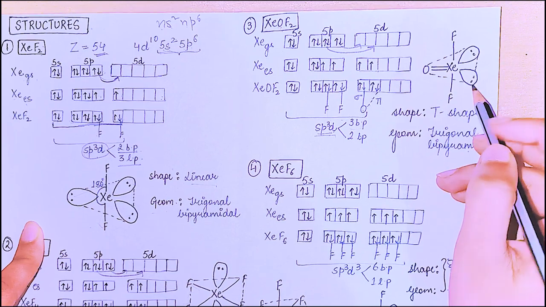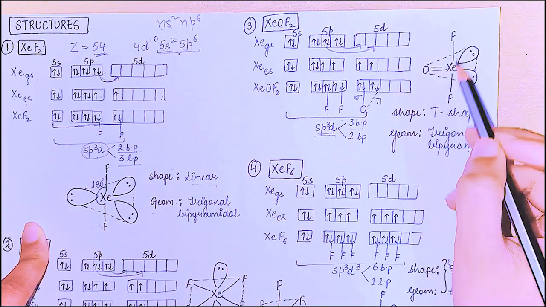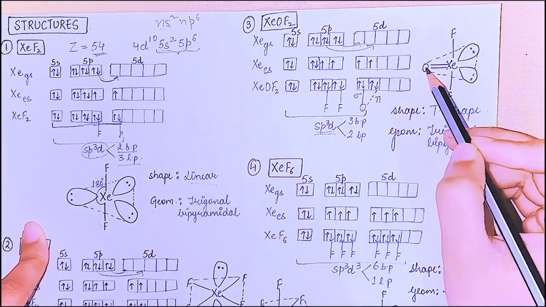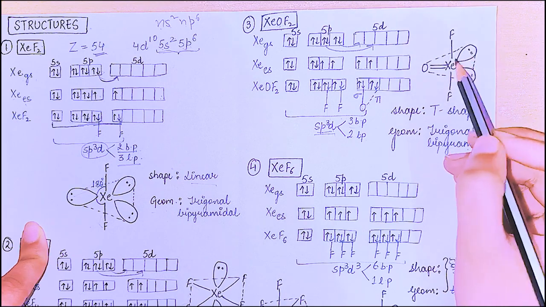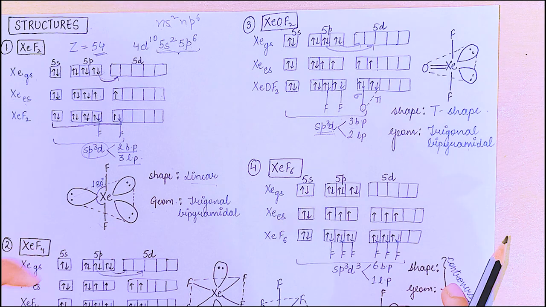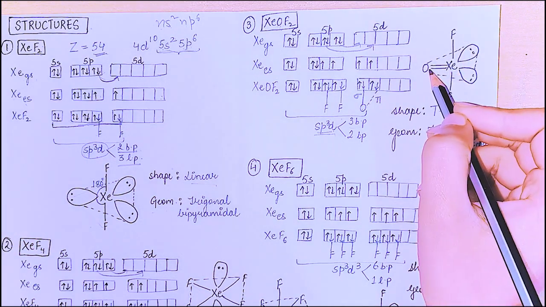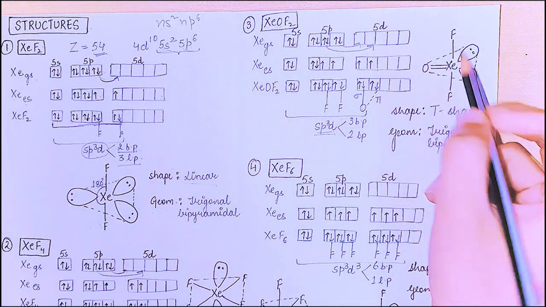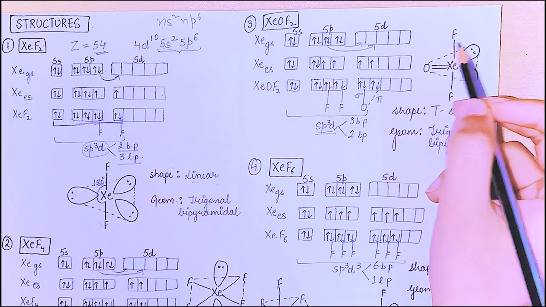So let's draw. It is a T shape, this way, and because of lone pairs the geometry is trigonal bipyramidal. Oxygen at equatorial place and fluorines at axial positions.